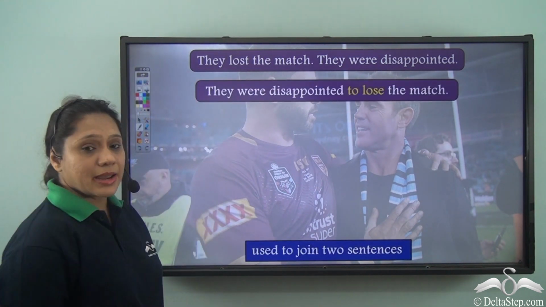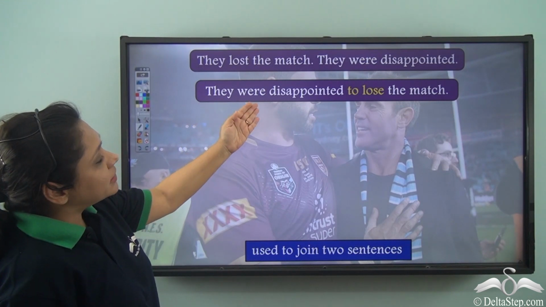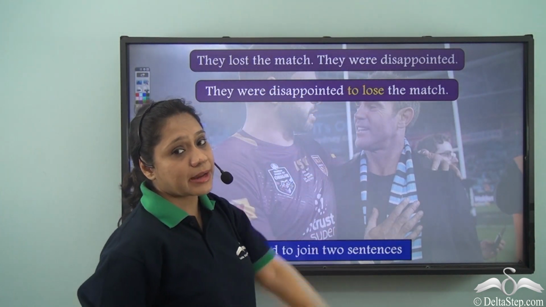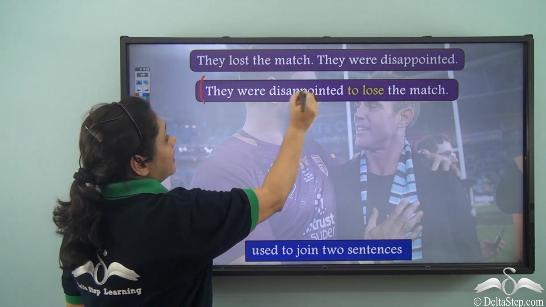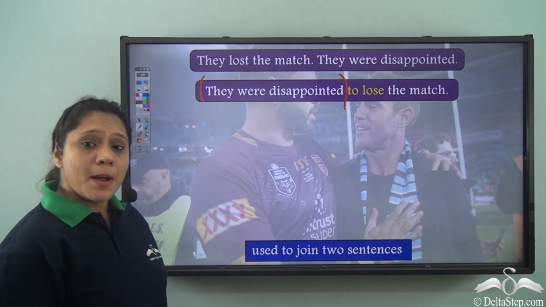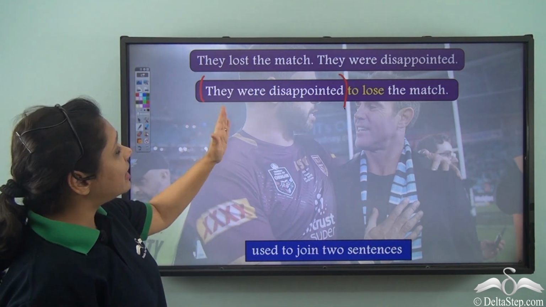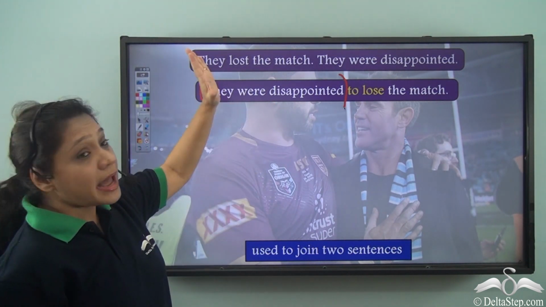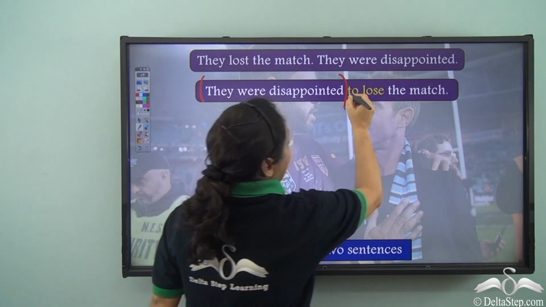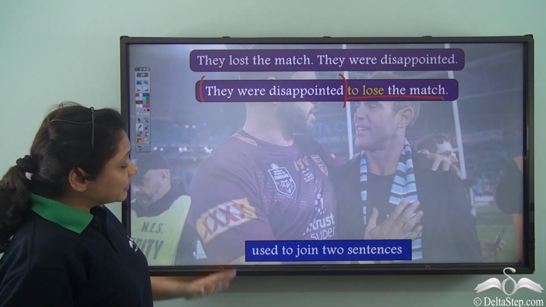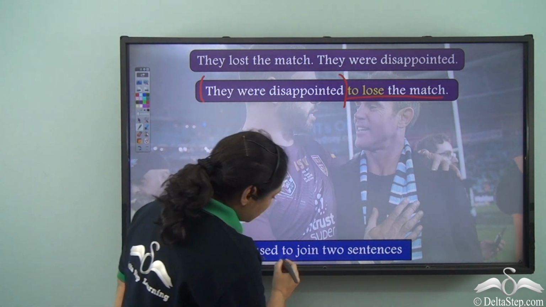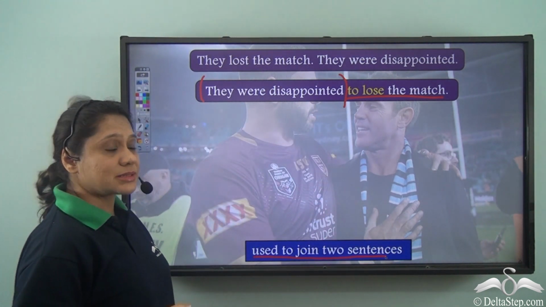We will write it as they were disappointed to lose the match. So, we see that we have kept the effect as the main part of the sentence, they were disappointed, and the reason has been joined with the infinitive. So, we see that infinitives can be used to join two sentences.